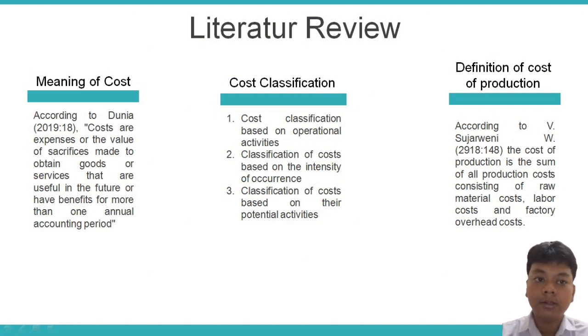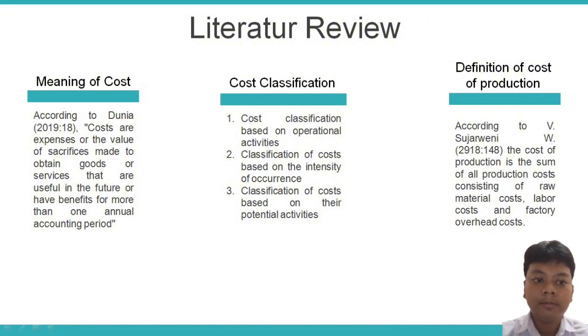The literature review. The first is the meaning of cost. According to PSAK 29 chapter 18, costs are expenses or the value of sacrifice made to obtain goods or services that are useful in the future or have benefits for more than one annual accounting period.